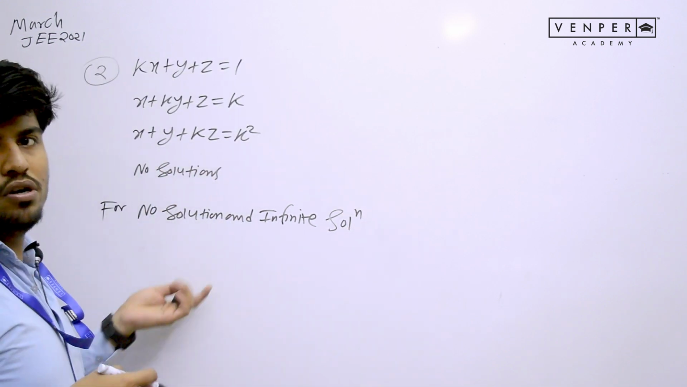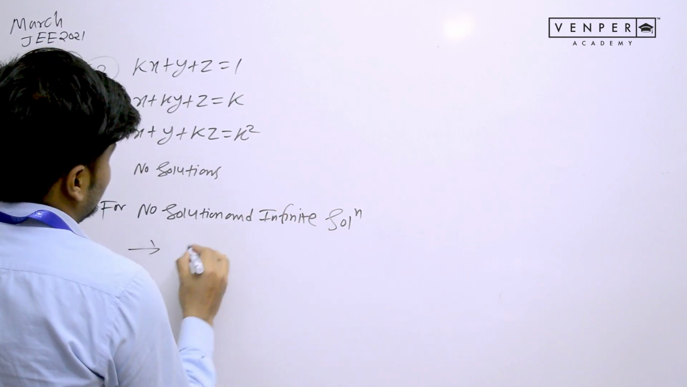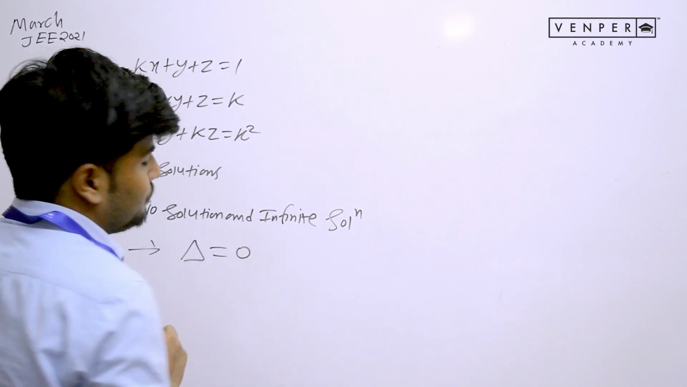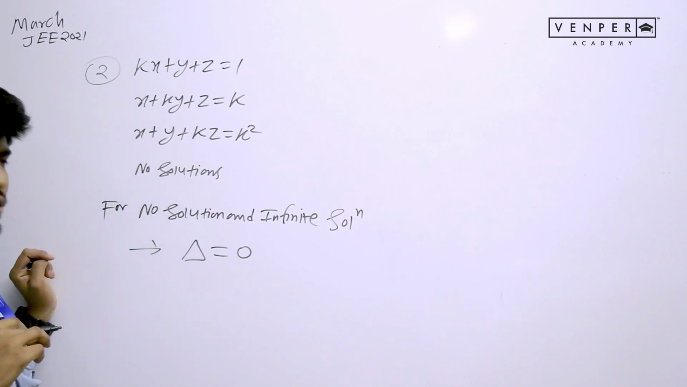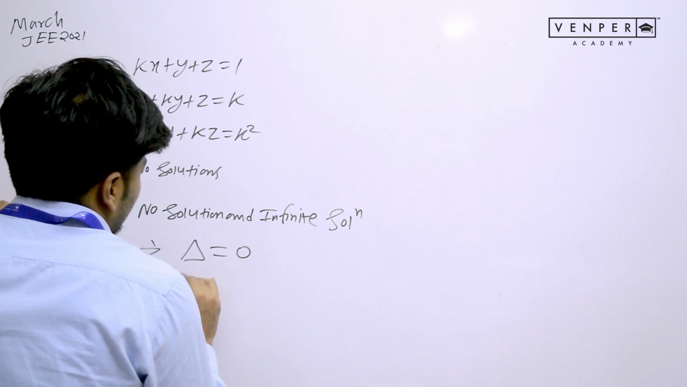In our classroom, we have already discussed that for no solutions and infinite solutions, the condition is that delta, the determinant, should equal 0. So let's make a determinant of it, put it equal to 0, and get the answer. That's as simple as that.